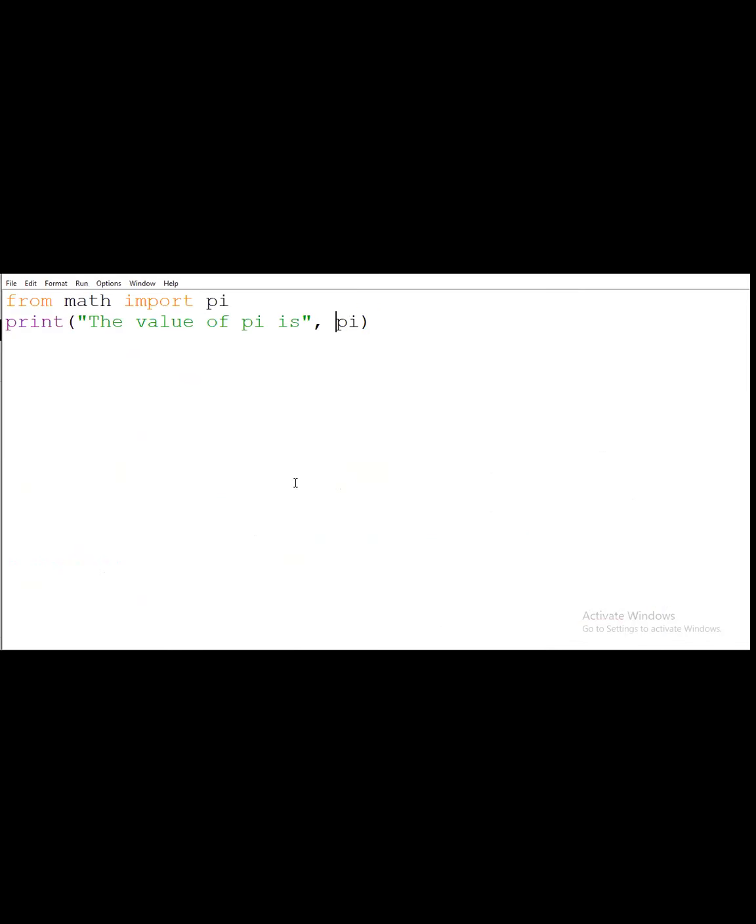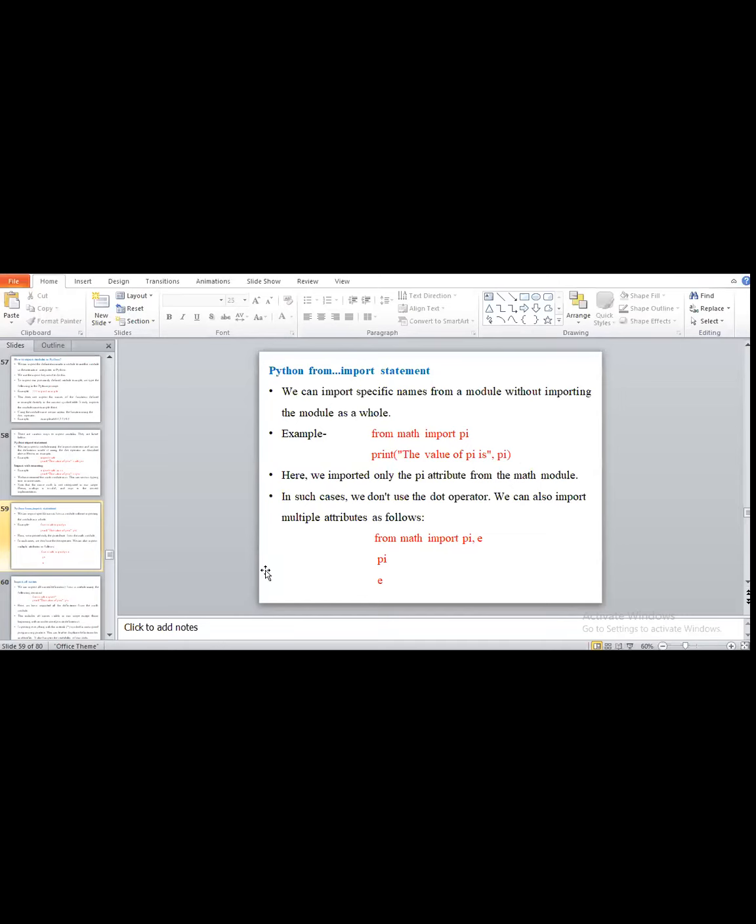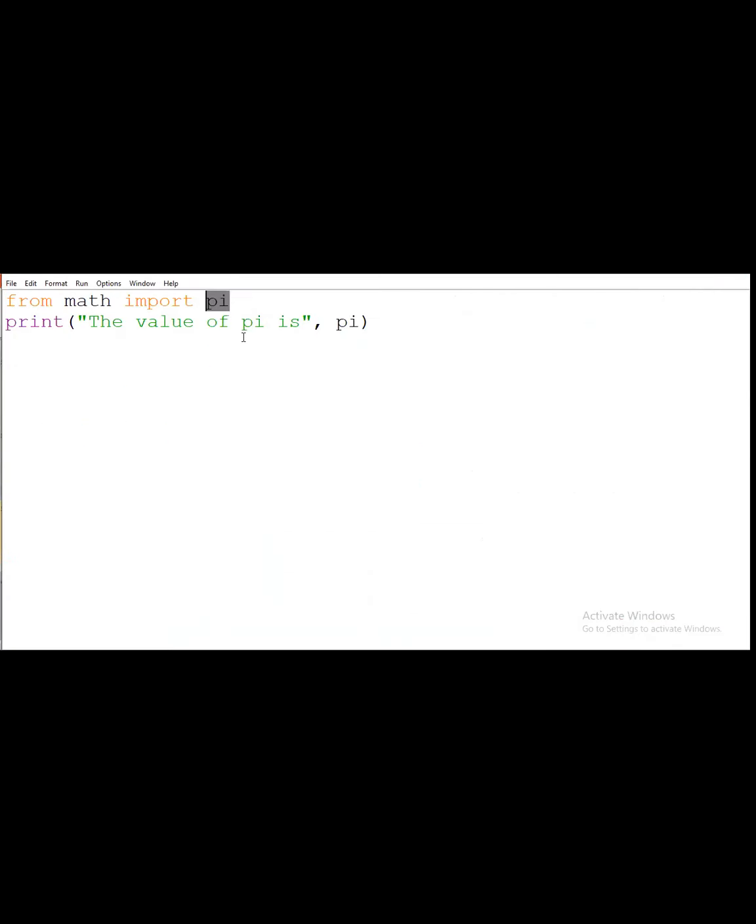Here means what? This representation means from the math module. Actually, the math module is a very vast or very big module. So from that math module, I want to import the value of pi. Or suppose here I am writing the e. E is what? E is the exponent value.